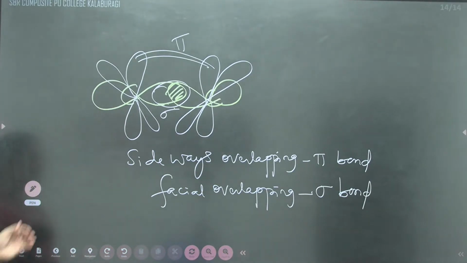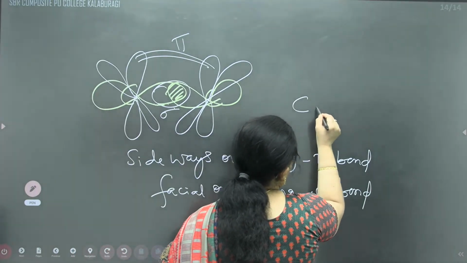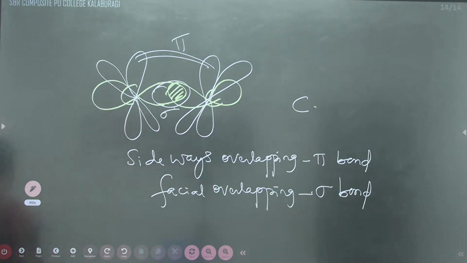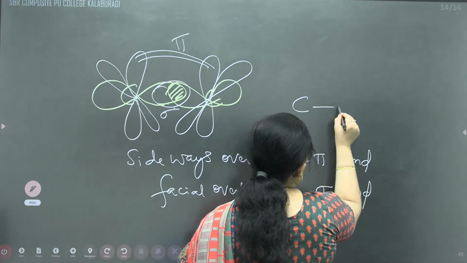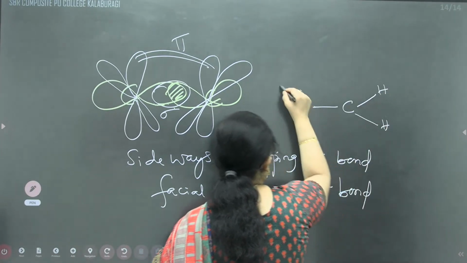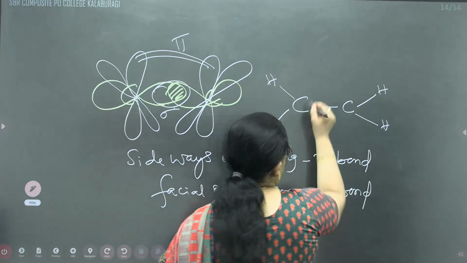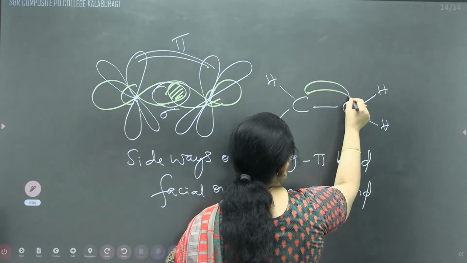That's why when we are writing the ethene molecule, see here, we are going to take the first member of the alkene family. We'll write carbon with carbon, and every carbon contains 2 hydrogen. The electron cloud has one lobe above the plane and the other lobe below the plane.